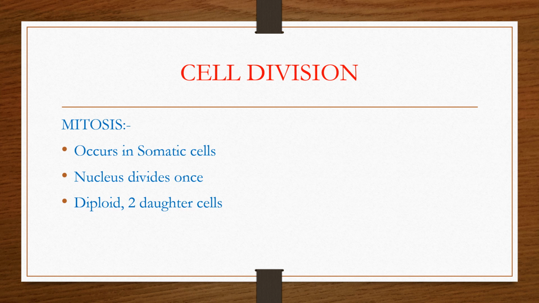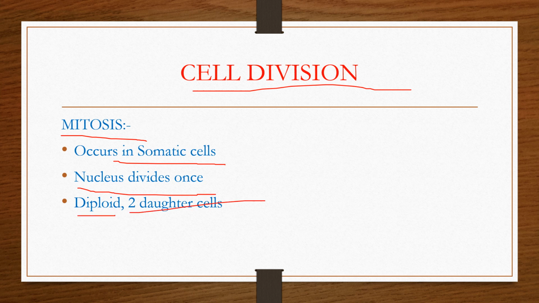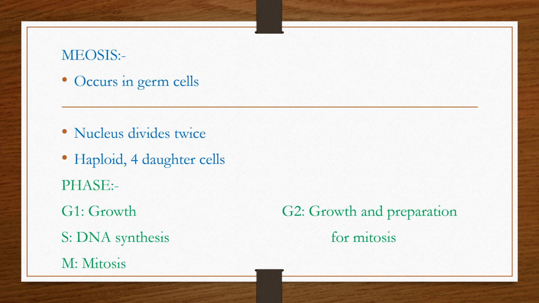Next topic is cell division. The two types of cell division are mitosis and meiosis. First one is mitosis. Mitosis occurs in somatic cells, and in mitosis, the nucleus divides once. The division is diploid and two daughter cells are formed. While meiosis occurs in germ cells and the nucleus divides twice, and meiosis is haploid and four daughter cells are formed.